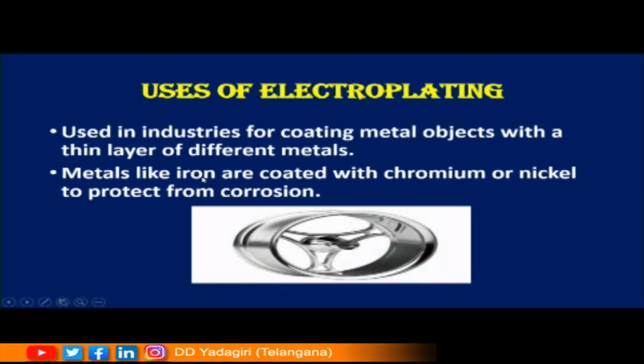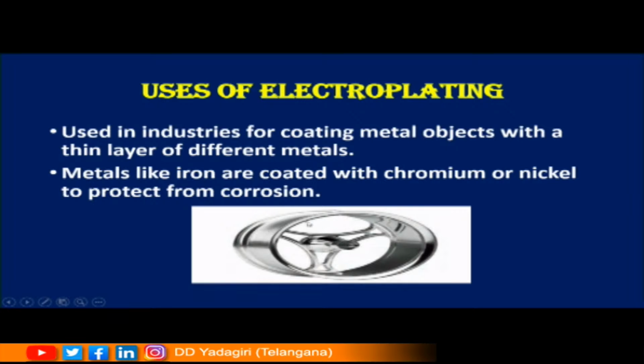So, in order to avoid rust formation, metals like iron are coated with other metals like chromium or nickel to protect from corrosion. So, this nickel or chromium is coated on iron. This is chromium plated, children.